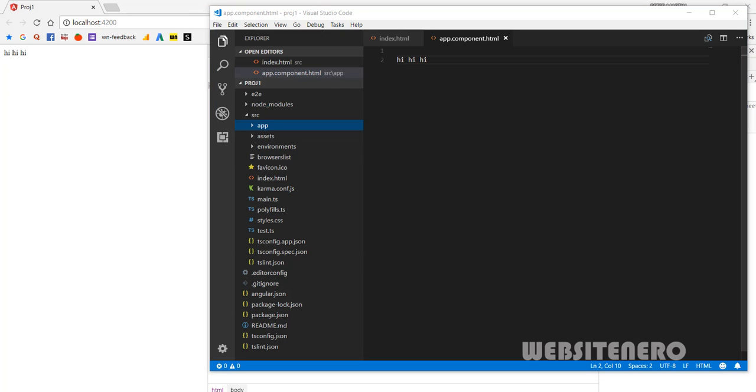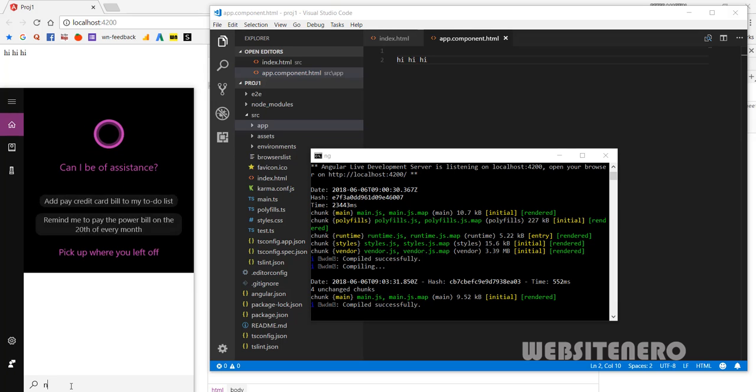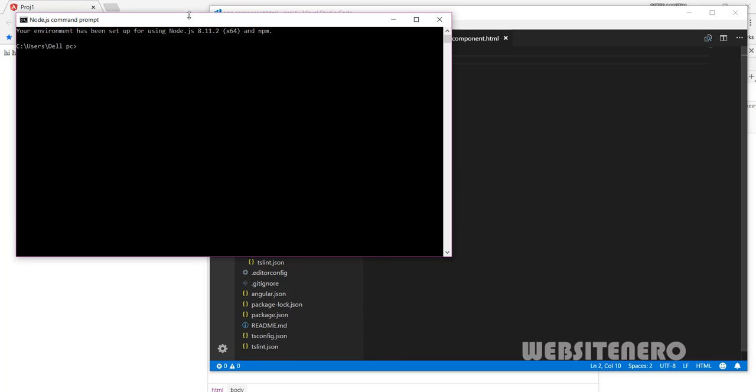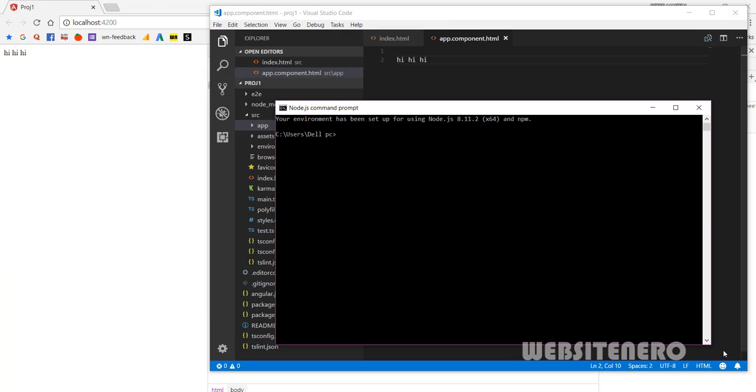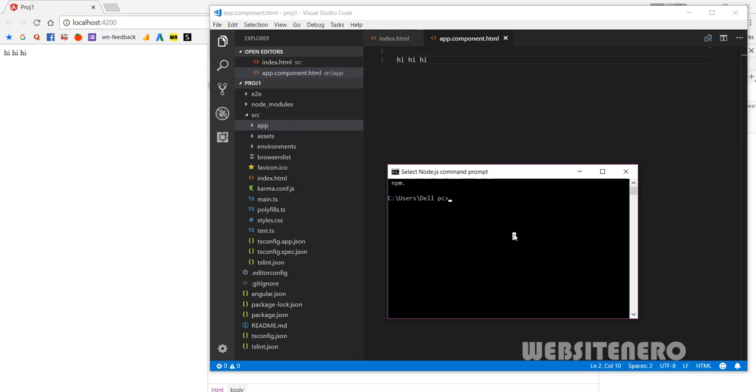Now here the server is running. I don't want to disturb this. Just open another command prompt. Minimize this, let the server keep running. Open another one. So here cd desktop, cd angular-project, cd project 1. Okay, we are here.